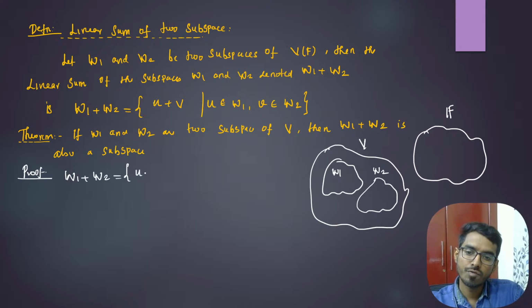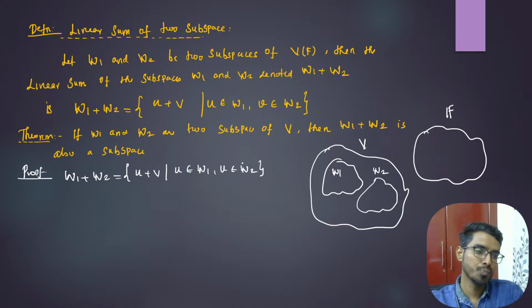So it consists of all those u plus v such that u belongs to W1 and v belongs to W2. Right? Okay. Now I need to take two elements here and show that linear combinations are also in that set. Let us take some P, Q in W1 plus W2.